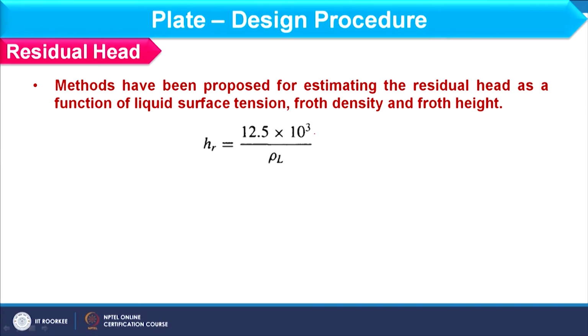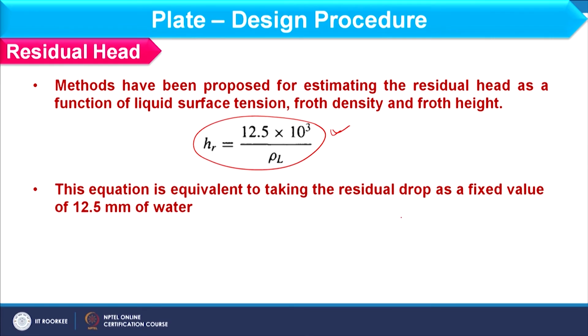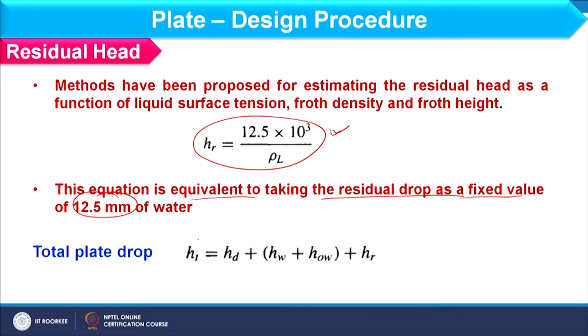Next is the residual head. Residual head is usually considered with the fixed value, and that should be 12.5 into 10 to the power 3 divided by rho_L. So, this equation is equivalent to taking the residual drop as a fixed value of 12.5 mm of water. So, the total pressure drop is basically h_t, which is equal to h_d plus h_w plus h_ow, that is static head, and this is addition, and here we have the residual loss h_r. Once I am having the pressure drop calculation over the plate, we can design the downcomer.